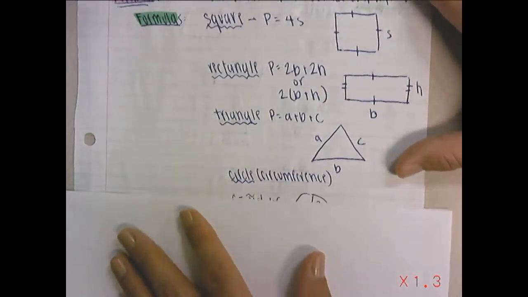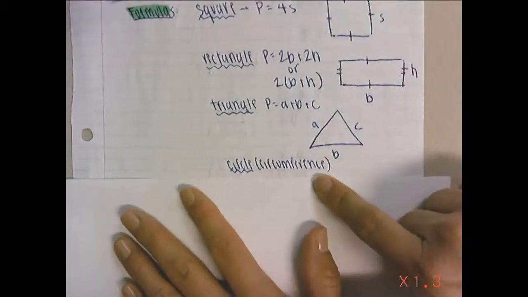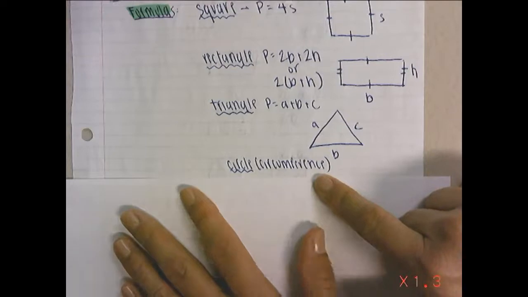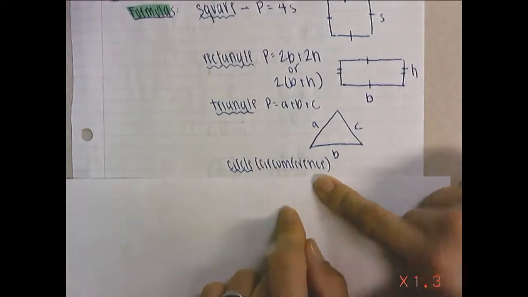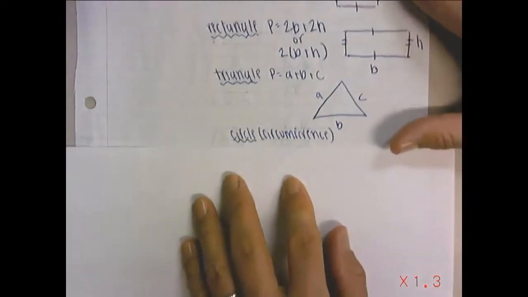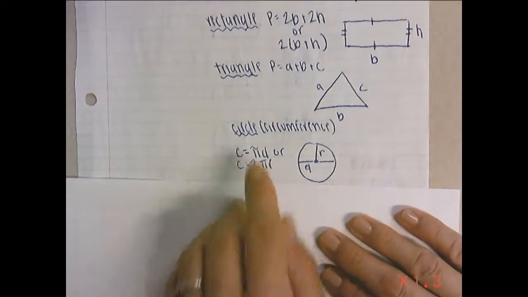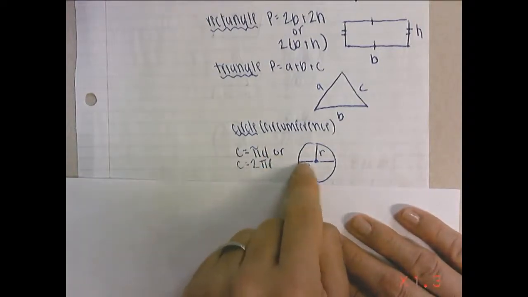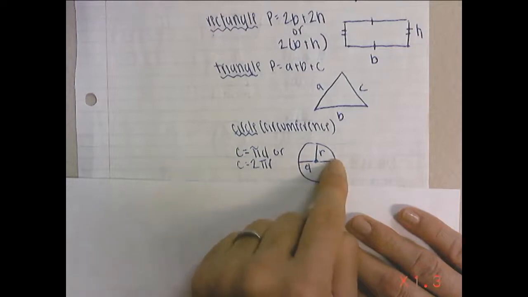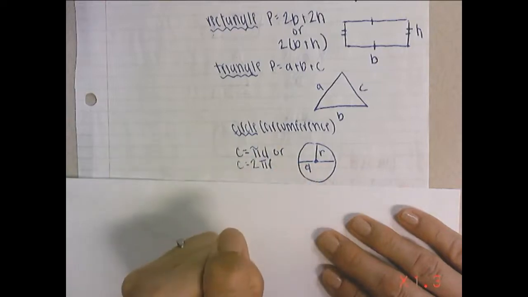Okay, so now we're going to talk about the perimeter for a circle, which is called the circumference. So you have a circle, the distance around it is called the circumference. We don't call it the perimeter. And in order to get that, you take pi times your diameter. Diameter goes all the way across your circle. So as long as you know that, you multiply it by pi, you can get your circumference.